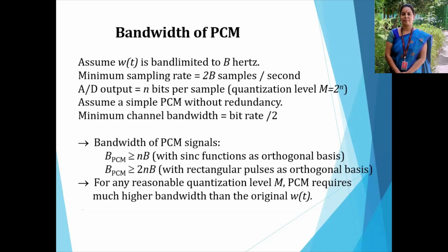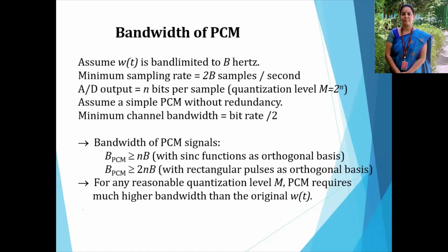So assume the bandwidth is B. Capital B represents the bandwidth. The sampling rate is 2B, that is twice the bandwidth of the modulating signal. Then the A to D output is N bits per sample. It is the quantization level. So M represents the symbols, M is equal to 2 power N. Then without redundancy, the minimum channel bandwidth is the bit rate divided by 2.